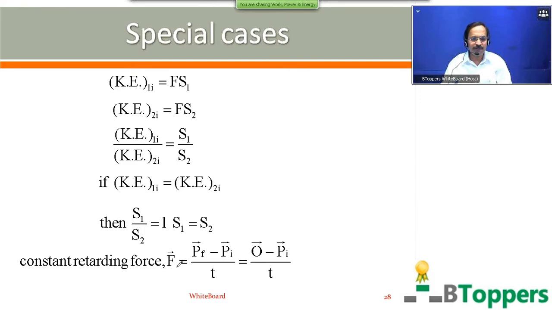For a constant retarding force, F bar, you can write (Pf bar minus Pi bar) by T. Pf bar means the final momentum of the body after time T. Pi bar is the initial momentum of the body at the beginning of the time interval T. Since the body is brought to rest, the final momentum vector is equal to 0 bar.